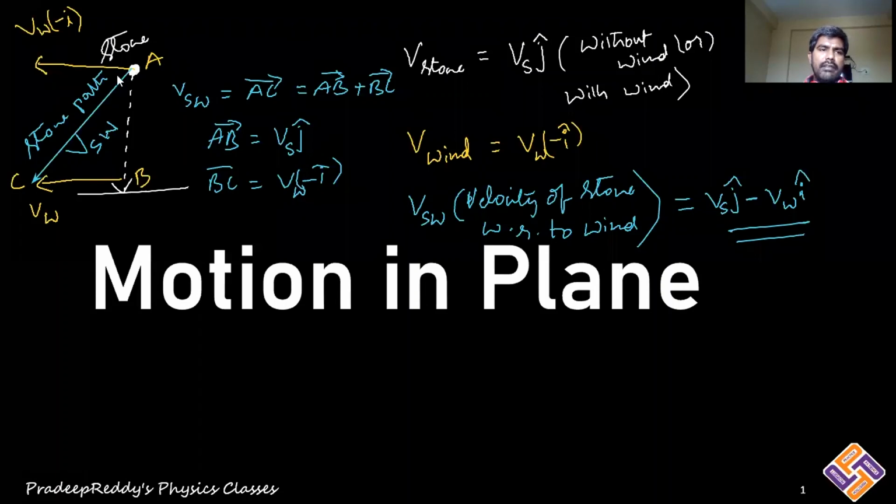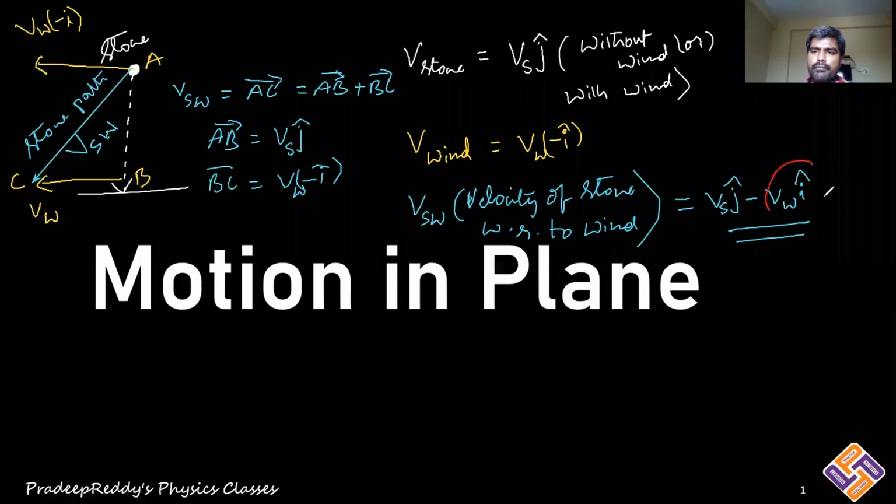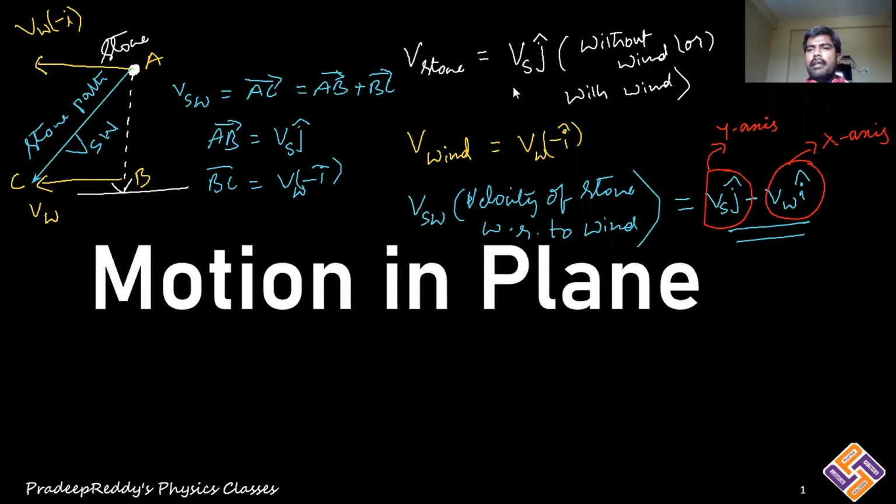Whenever you are dealing with a vector which is in plane, it will have two components, one along the x-axis and the other along the y-axis. See, this represents the component along the x-axis. This is the component along the x-axis. And the other one is representing the component along the y-axis. So whenever you are dealing with the velocity vector which is in plane, it will have both x component and y component.